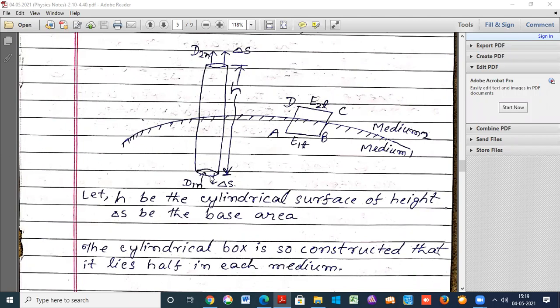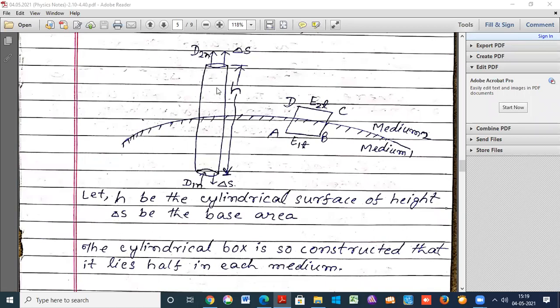D2n is the average normal component of displacement vector D2 in medium 2, towards medium 2.